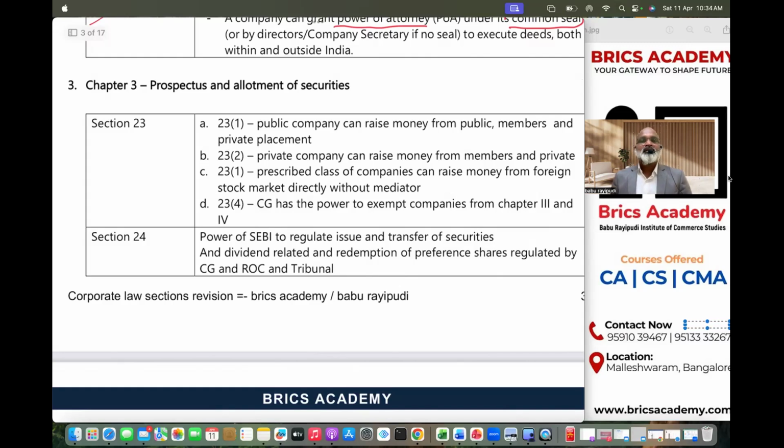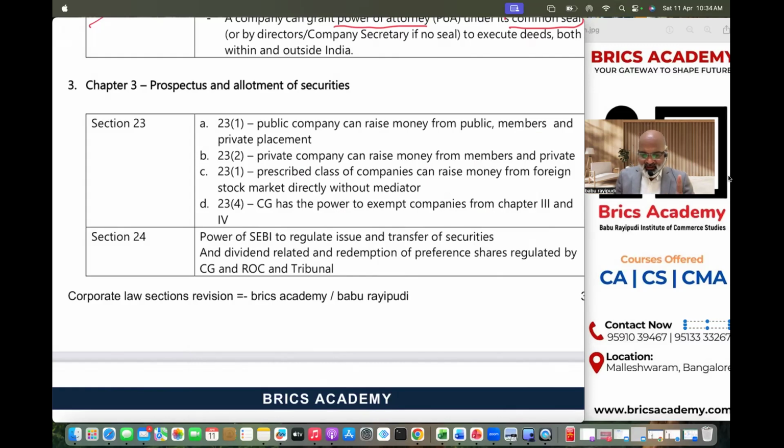If you are writing very seriously and you really want to score exemption in corporate law. When I say exemption, every student will take it lightly, but I'm telling you, it is possible. Some students have already shown that exemption is possible in some subjects like law, etc. All right, let's begin now.